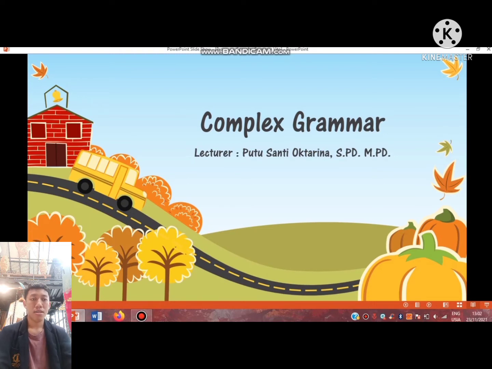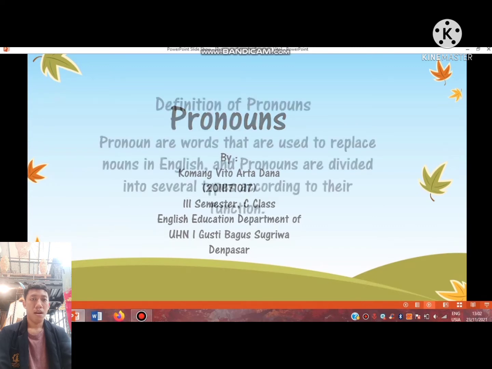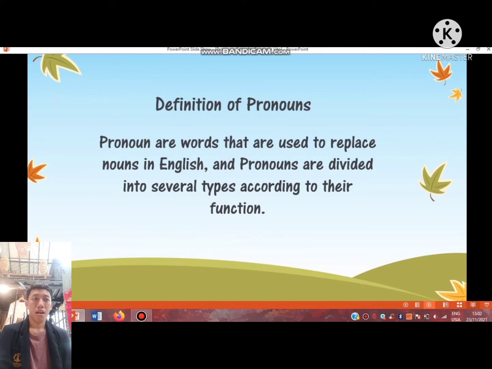This time I want to present the material class about pronouns. Definition of pronouns. Pronouns are words that are used to replace nouns in English. And pronouns are divided into several types according to their function.